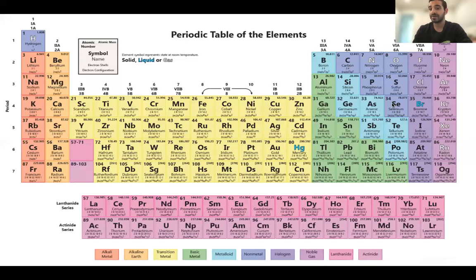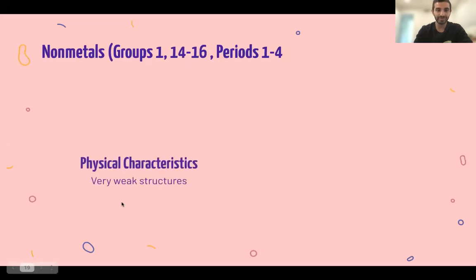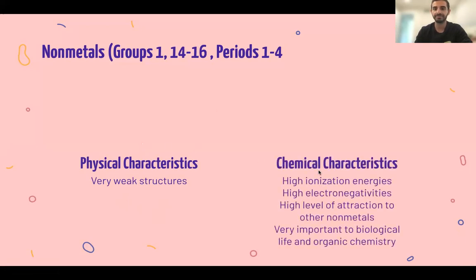Next, we'll go to nonmetals. Don't forget our number 1 nonmetal, which is hydrogen. Nonmetals have very weak structures. They're very easy to break down. They're very easy to separate. They have high ionization energies, high electronegativities, high level of attraction to other nonmetals. We'll talk about what these two mean in just a second.